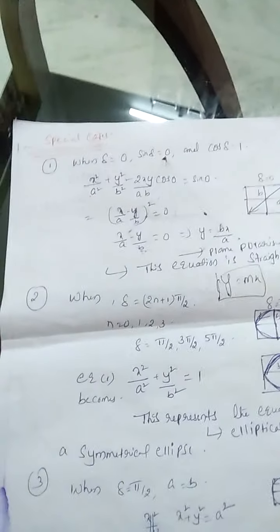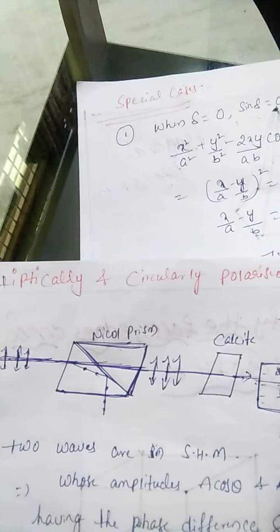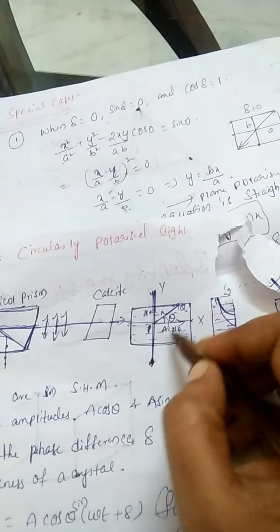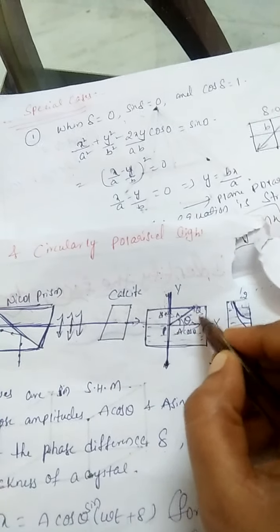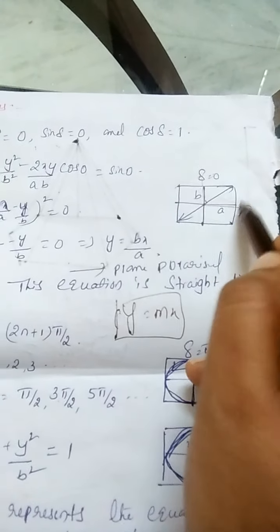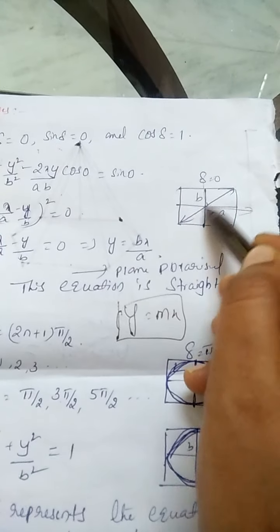Here the phase difference between the ordinary ray and the extraordinary ray, which travel in different directions, is taken as delta. Here delta is equal to 0, which means there is no phase difference. Then the resultant of these two rays, the extraordinary ray and the ordinary ray, travels along a straight line.